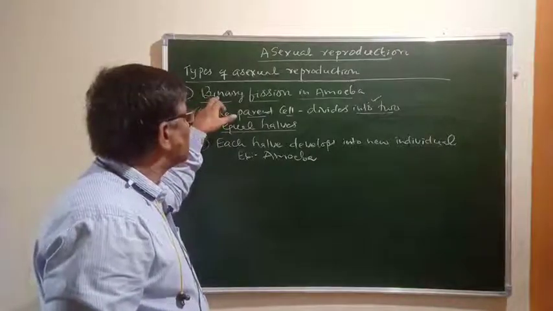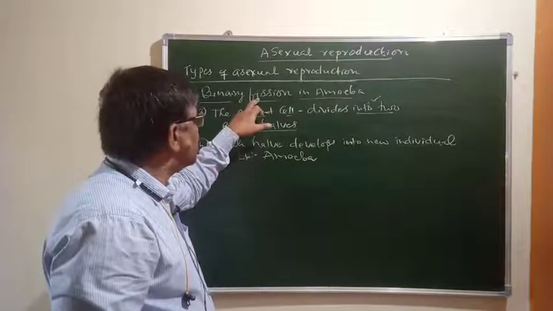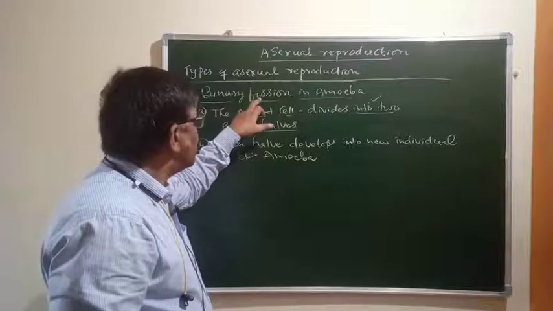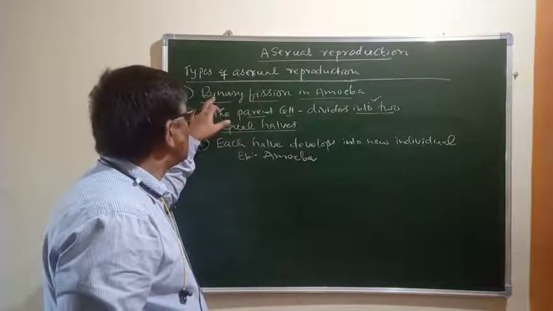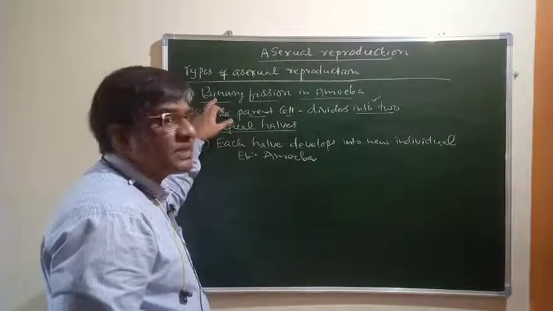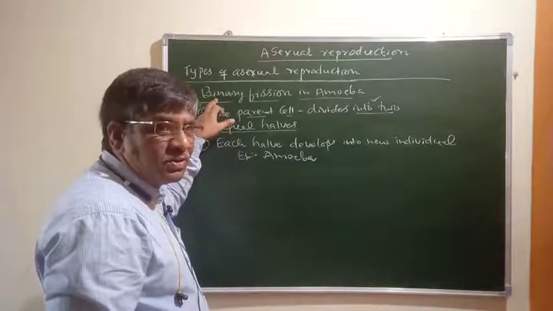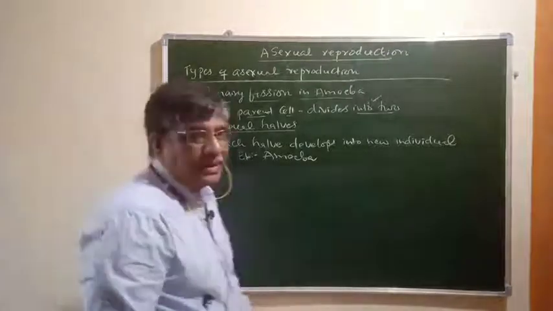Fission means division. When a cell divides into only two parts, two equal sized halves, then we call it binary fission. I hope you are following this.